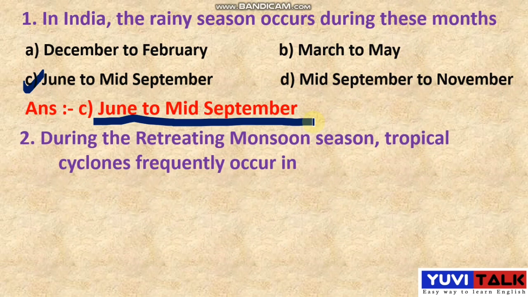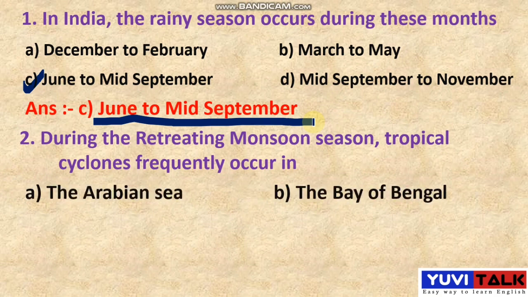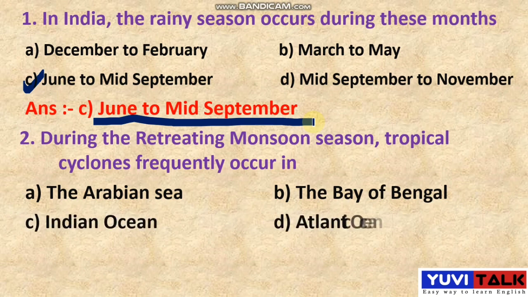The second question is like this. During the retreating monsoon season, tropical cyclones frequently occur in. See the options. Option A, the Arabian Sea. Option B, the Bay of Bengal. Option C, Indian Ocean. Option D, Atlantic Ocean. So try to understand the question properly. The question is like this. During the retreating monsoon season, tropical cyclones frequently occur in